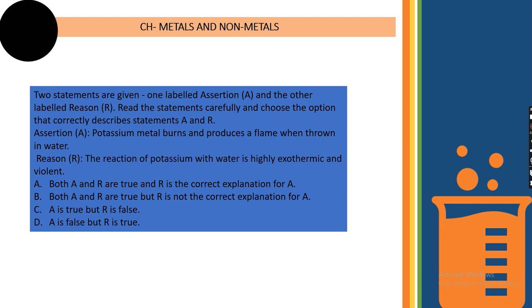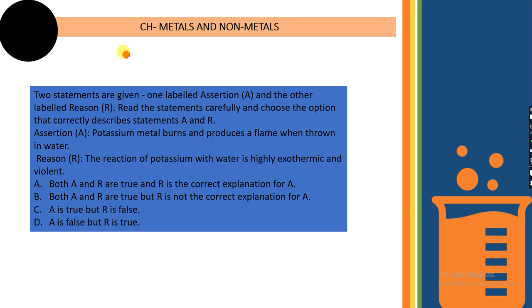Okay. Next, another assertion and reasoning. Assertion: potassium metal burns and produces a flame when thrown in water. Reason: the reaction of potassium with water is highly exothermic and violent. So out of these four options, which one is the correct one? For this you should know the properties of potassium.